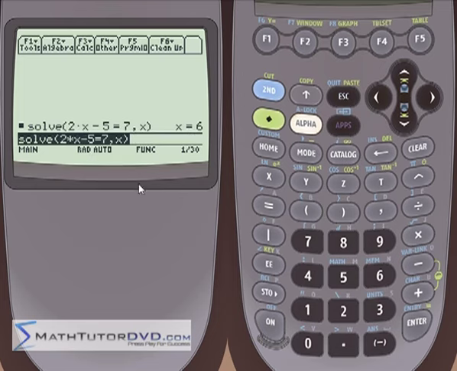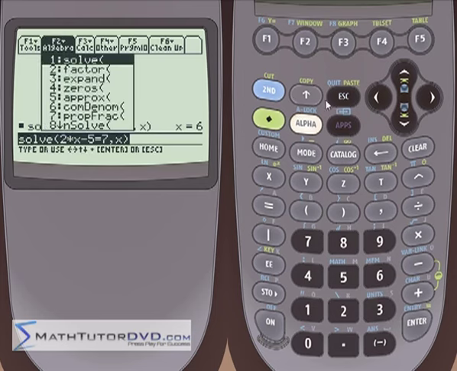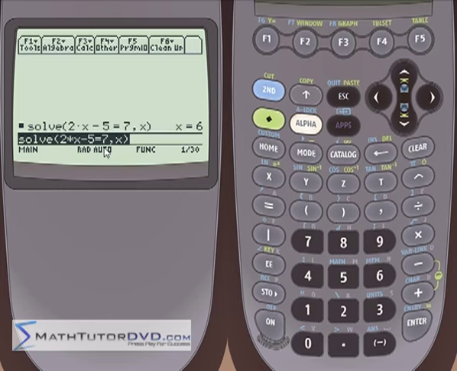One thing I'm going to tell you right now, and this equation doesn't really apply, but before I forget about it, this solve command only returns the real solutions of the equation. I'm going to say that again because it's important. The solve command here in the algebra menu, the very first one here, solve, only returns the real solutions. If there are any complex solutions, this solver is not going to return them. There's a separate solver for that, and we're going to get to that a little bit later in this section. It's not a big deal, it's not hard, it's just you need to know that.